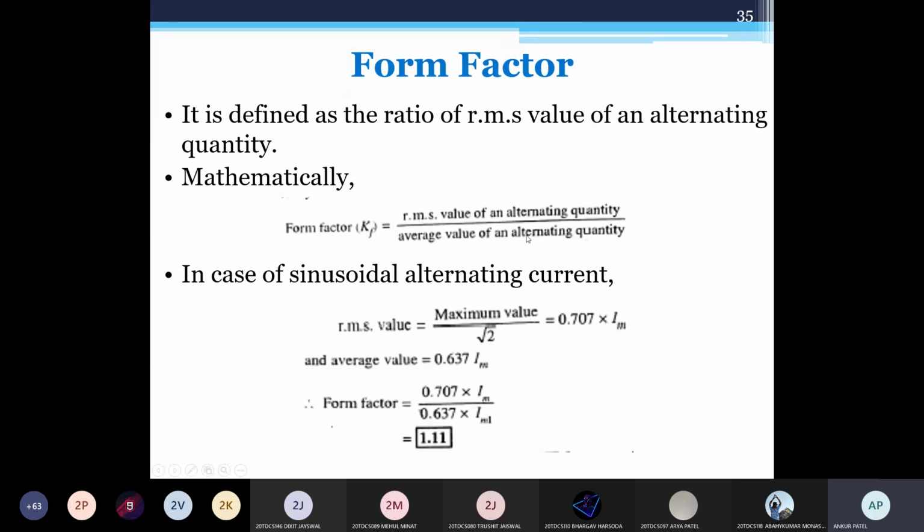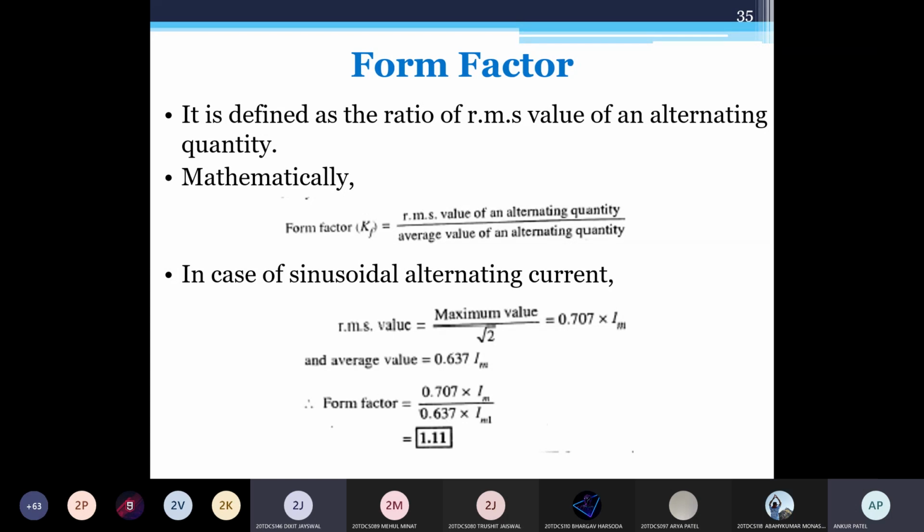It is the ratio of the RMS value of an alternating quantity. What does alternating quantity mean? A quantity that changes in magnitude and direction with a change in time.